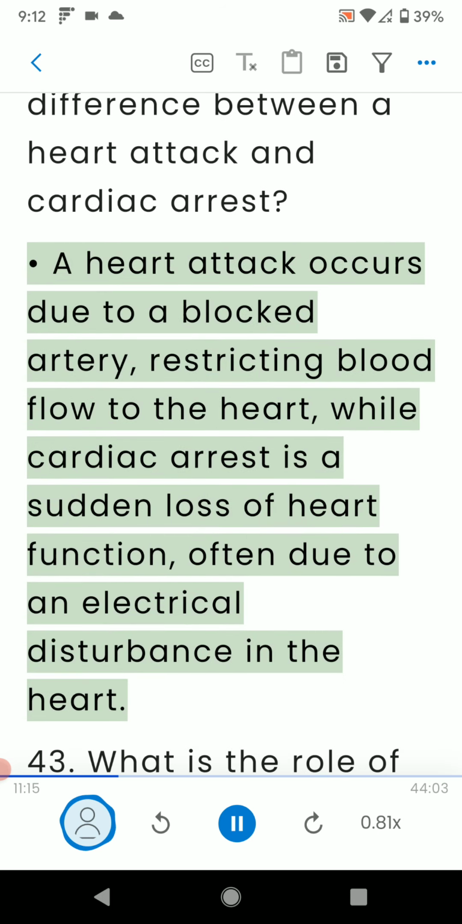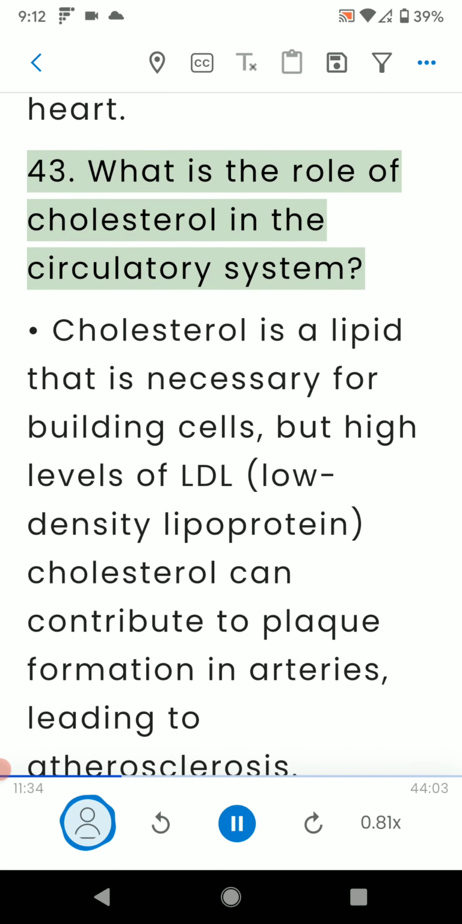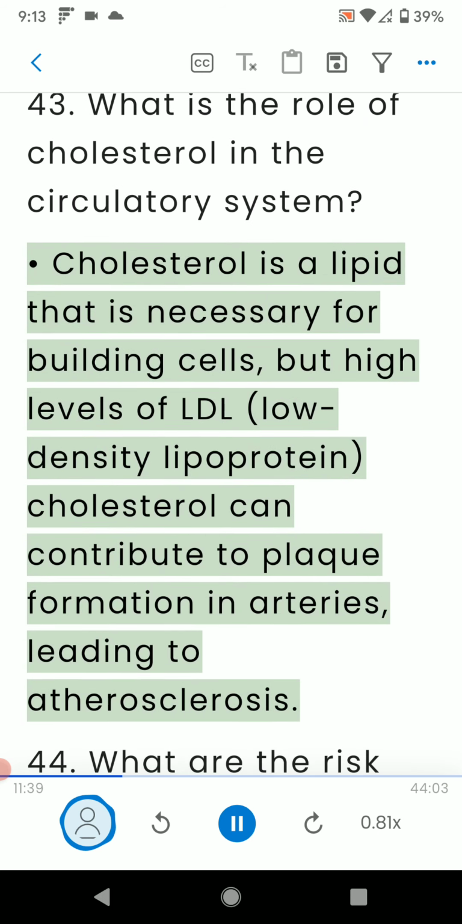42. What is the difference between a heart attack and cardiac arrest? A heart attack occurs due to a blocked artery, restricting blood flow to the heart, while cardiac arrest is a sudden loss of heart function, often due to an electrical disturbance in the heart. 43. What is the role of cholesterol in the circulatory system? Cholesterol is a lipid that is necessary for building cells, but high levels of LDL cholesterol can contribute to plaque formation in arteries, leading to atherosclerosis.